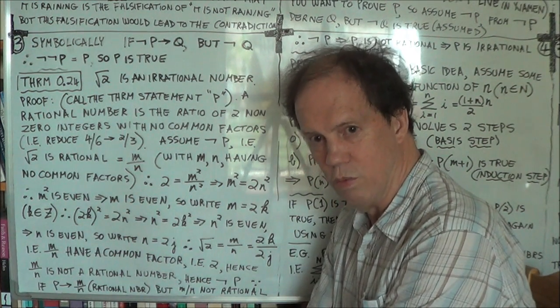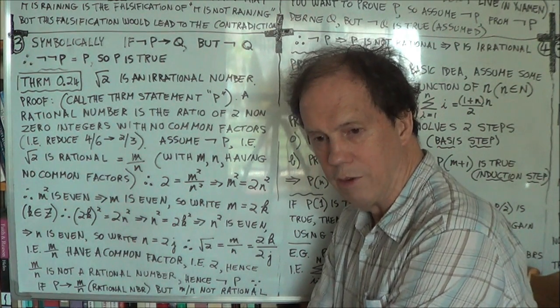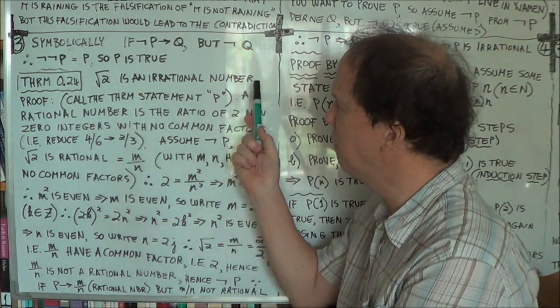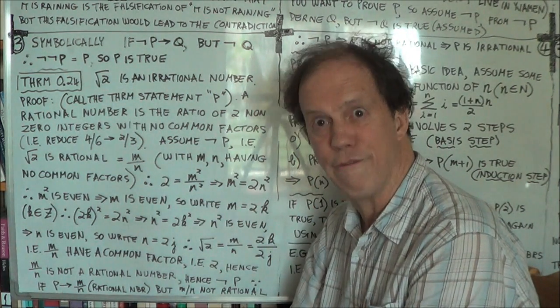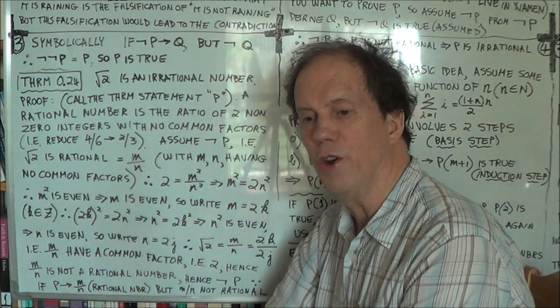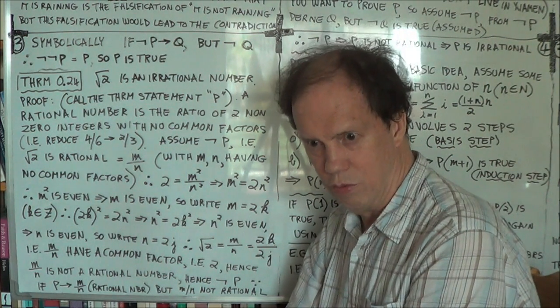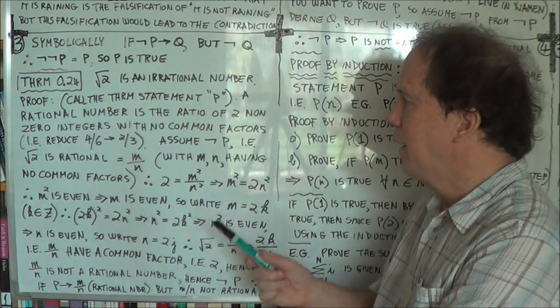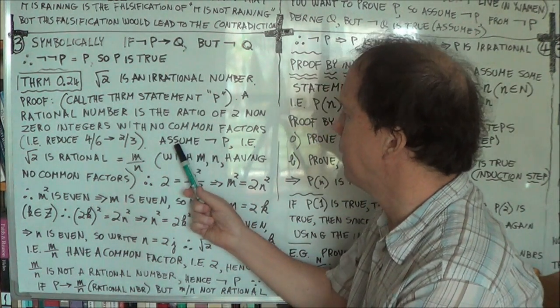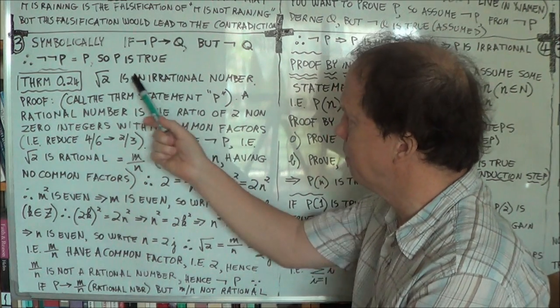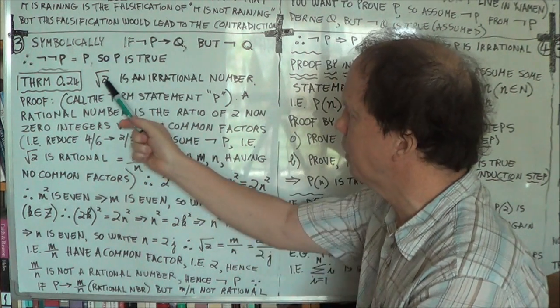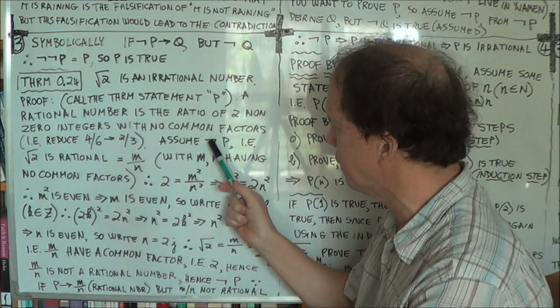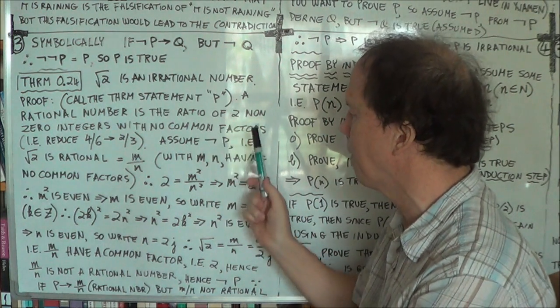So therefore Q is false. And if Q is false, then not P is false. Therefore not P is true. Therefore P is true. Right? Okay, so let's assume, it's a proof by contradiction. So what we're trying to prove here, P, let's assume not P. So not P. Okay, we start with that.